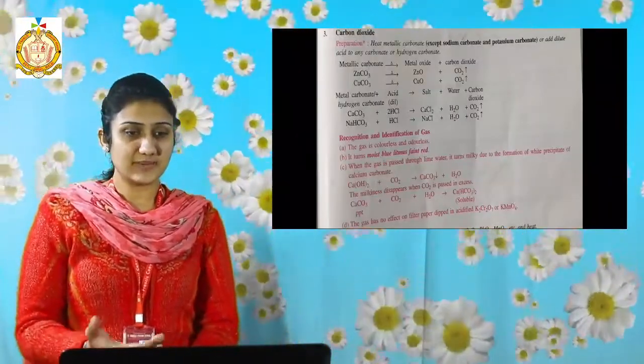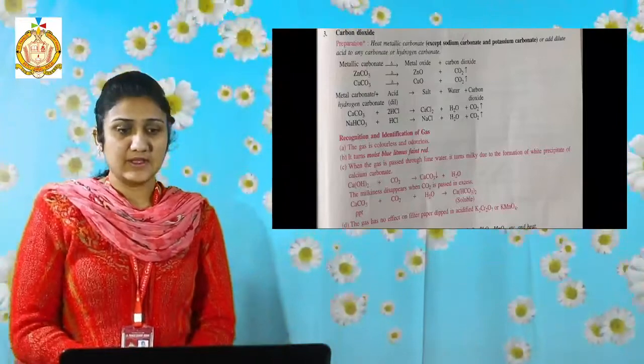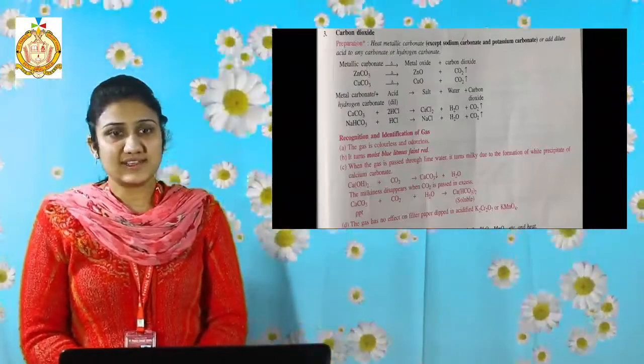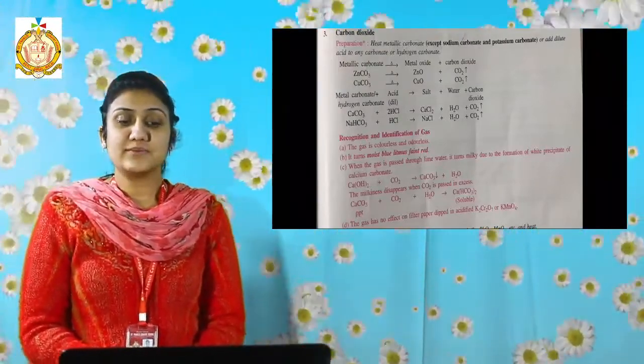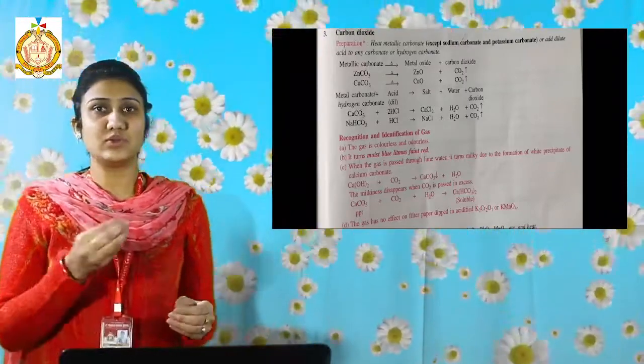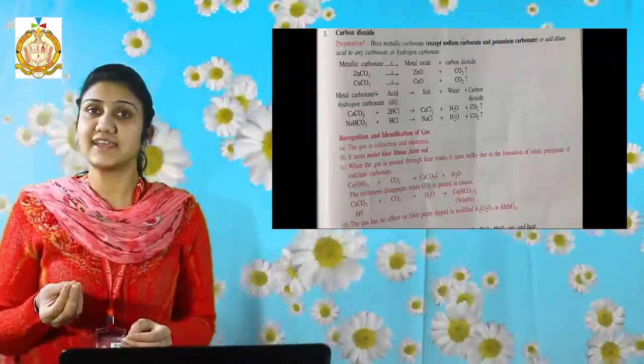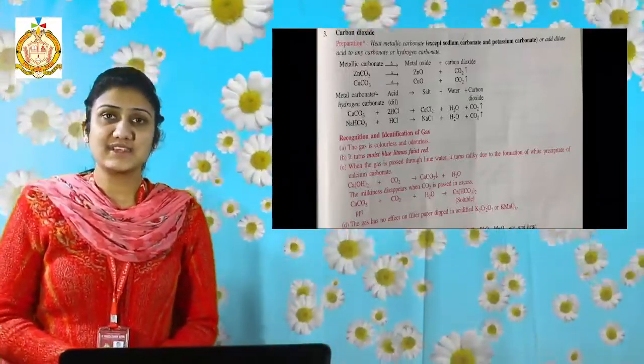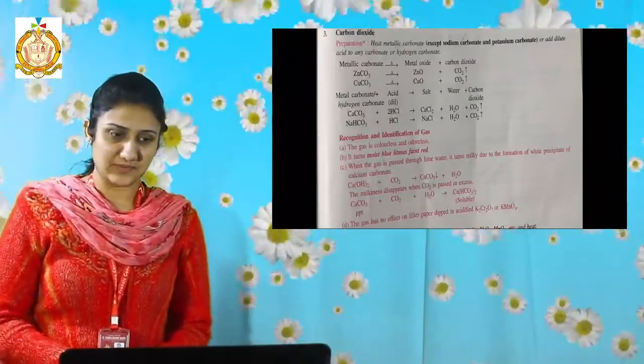Next we shall discuss carbon dioxide gas. The gas is also colorless and odorless. It turns moist blue litmus faint red. And what turns blue litmus red? Yes, it is an acid. So this gas is showing acidic nature.